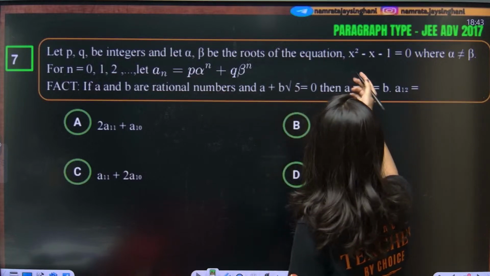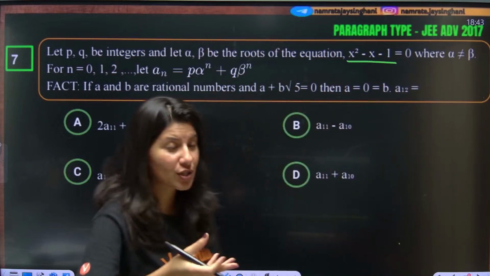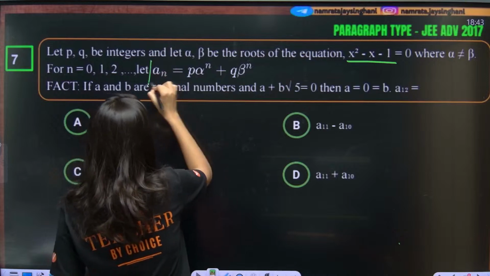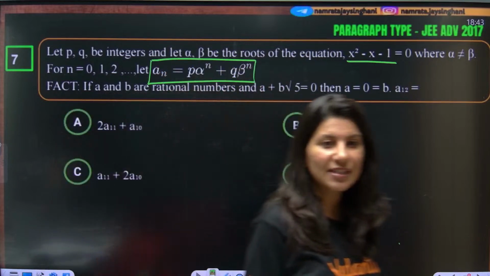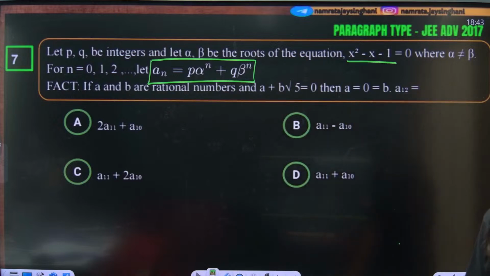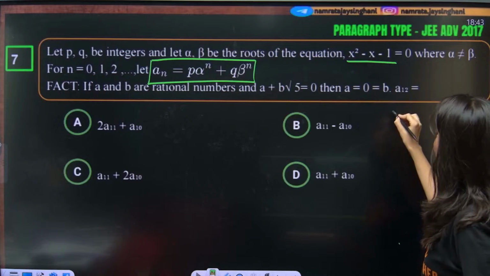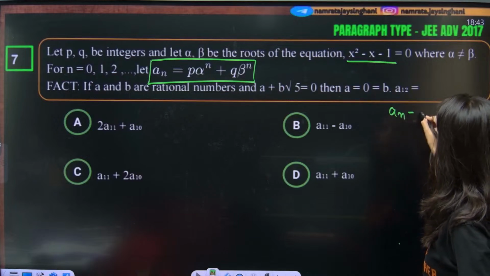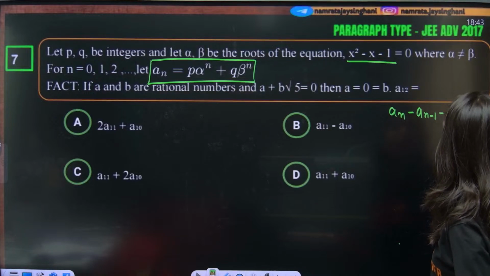So Newton's formula says that if you have a quadratic equation and an expression just like this, an is equal to p alpha power n plus q beta power n, then x square will be replaced by an minus 1 minus an minus 2 is equal to 0.